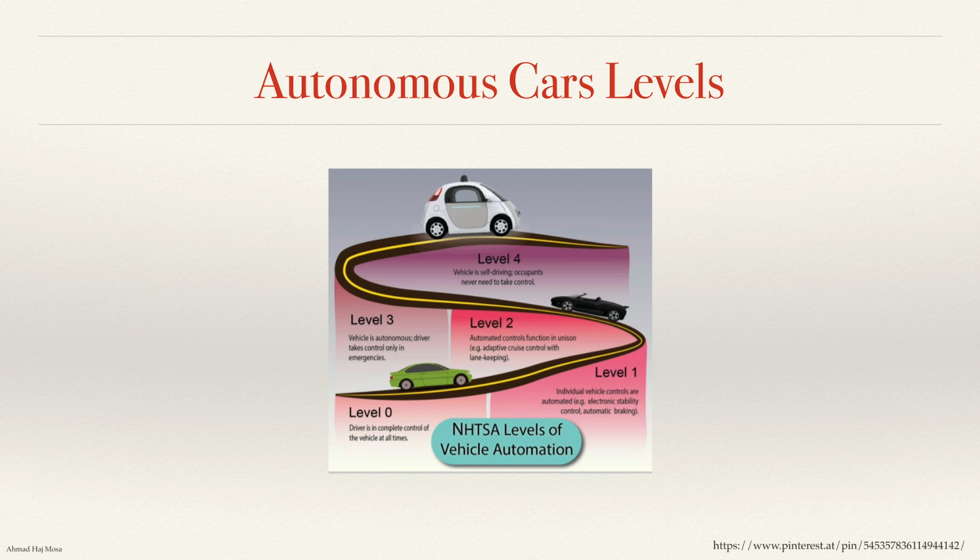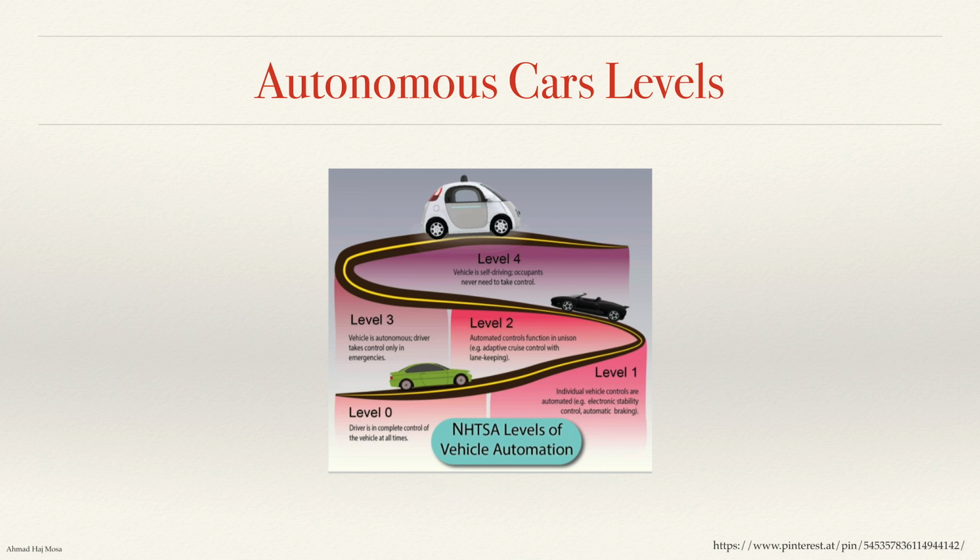When it comes to "and", which means we are automating multiple tasks together, then here we are talking about level 2 automation, like adaptive cruise control with lane keeping, for example, and automatic braking and so on. So we have multiple tasks that are actually automated by the AI system there.